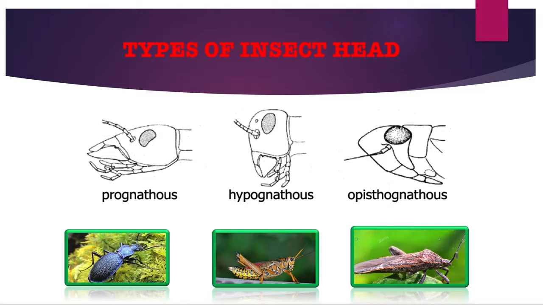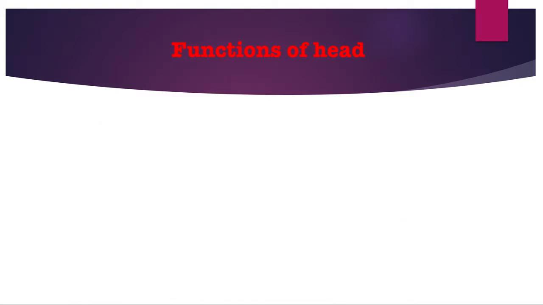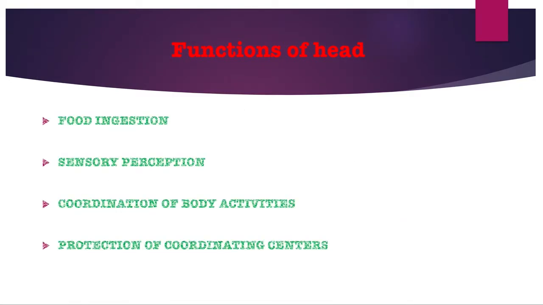Opisthognathous. Opistho means behind. In this type the head is deflexed, giving the mouth parts a posterior ventral position. Most fluid-sucking insects have this type of head, like Homoptera, Sphenoptera, and Heteroptera. Now come to functions of the head. Functions are food ingestion, sensory perception, coordination of body activities, and protection of the coordinating center.